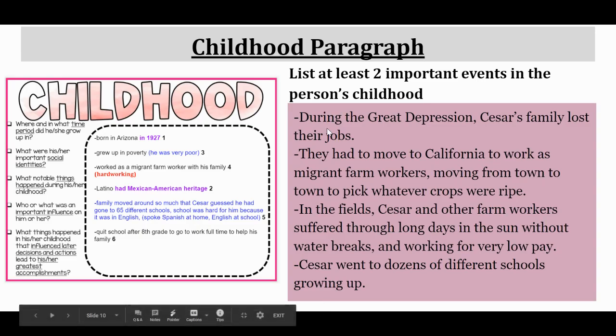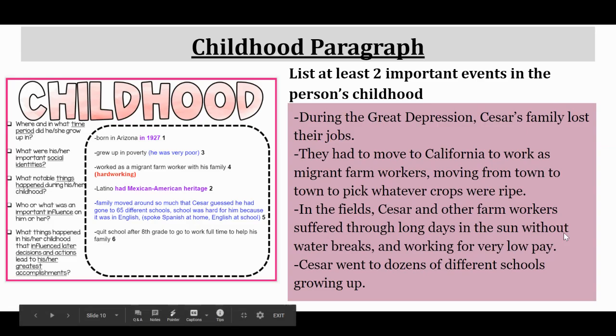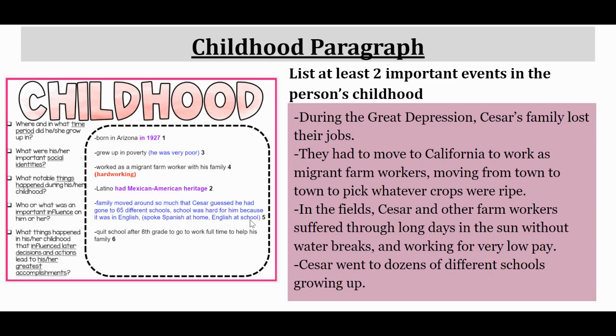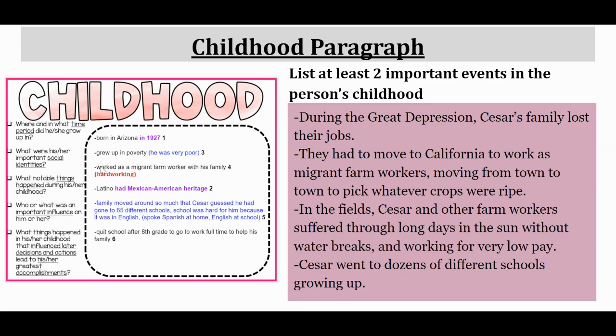I wrote them in note form just so you can see that there's 4, but I hope you'll notice that these are not just notes turned into a complete sentence, and they're also not notes. So during the Great Depression, Cesar's family lost their jobs. That came from growing up in poverty. He was very poor. They had to move to California to work as migrant farm workers, moving from town to town to pick whatever crops were ripe. That connects over here to, in my notes, growing up in poverty, working as a migrant farm worker.